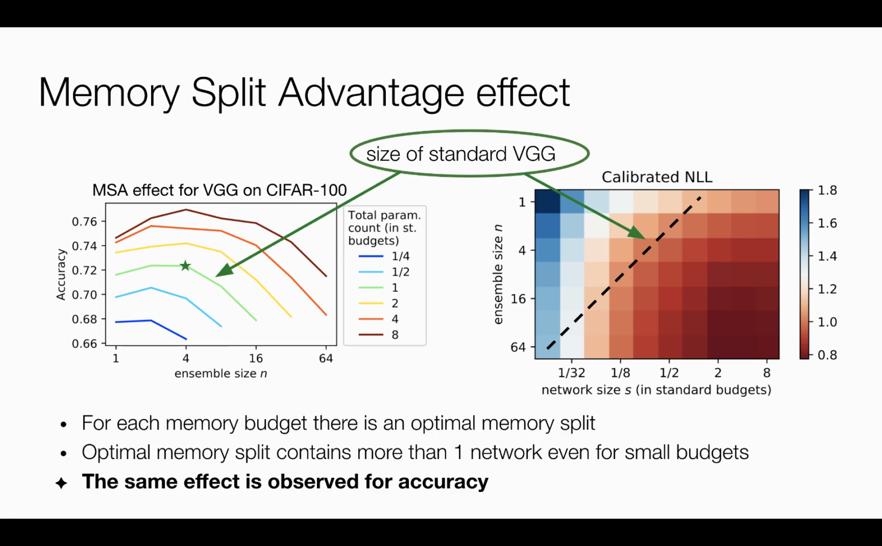We observed this effect not only for CNLL, but for accuracy too. One may wonder whether memory budget splitting slows down training or testing in practice. In our experiments, we observe that an ensemble of several medium-sized networks is only moderately slower than a single wide network.